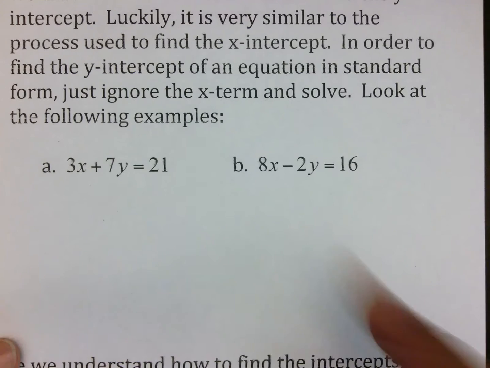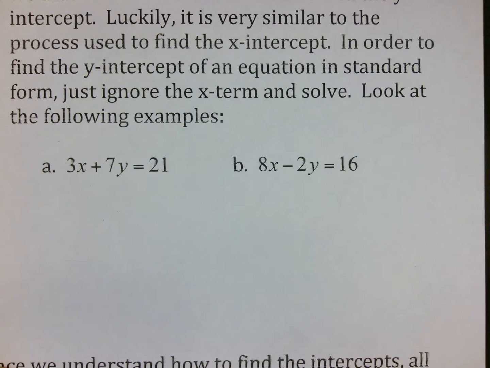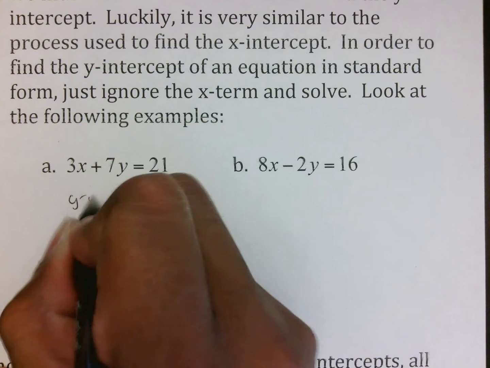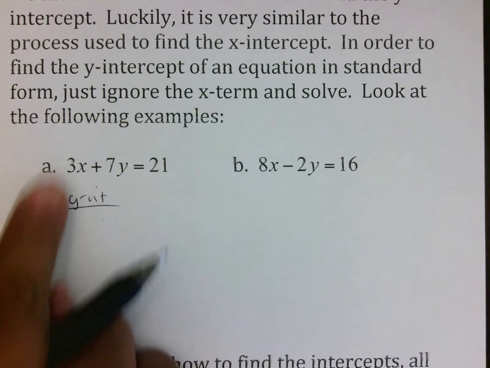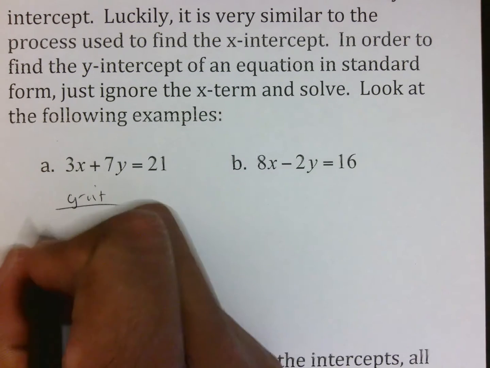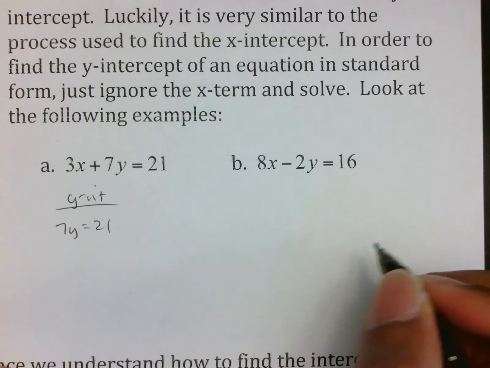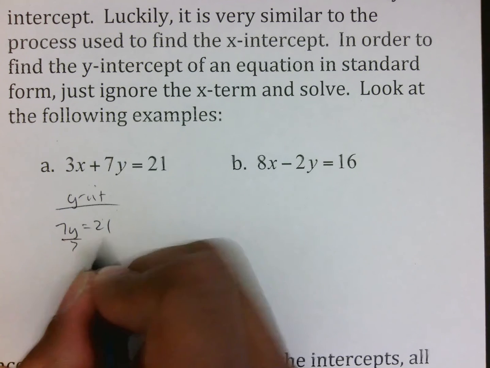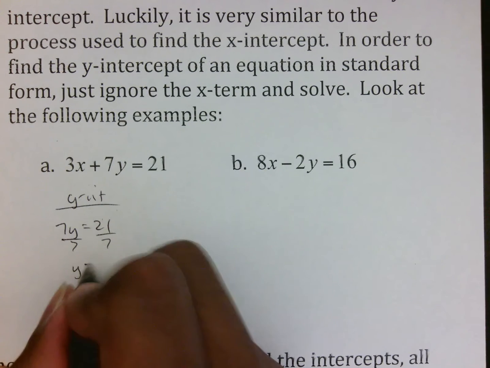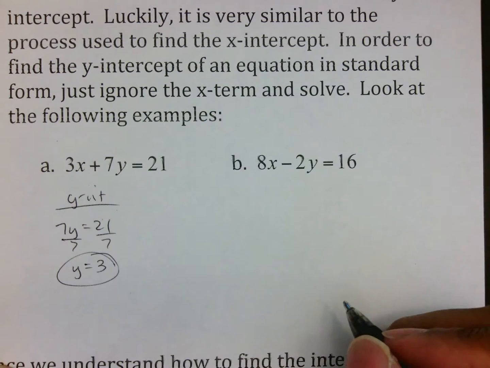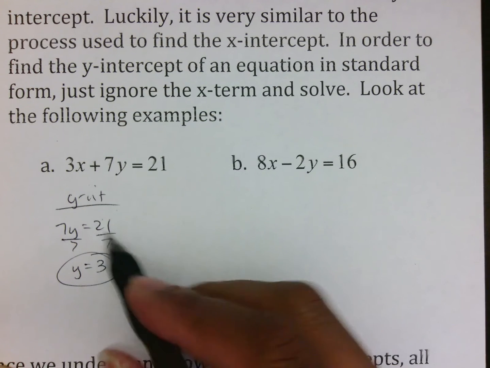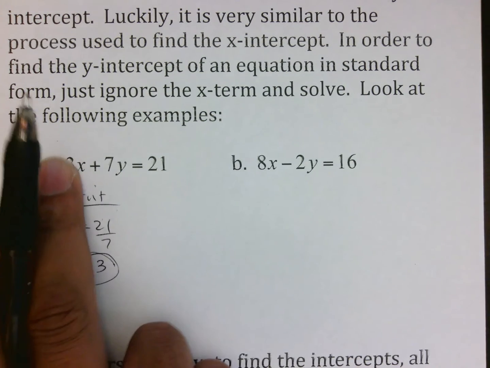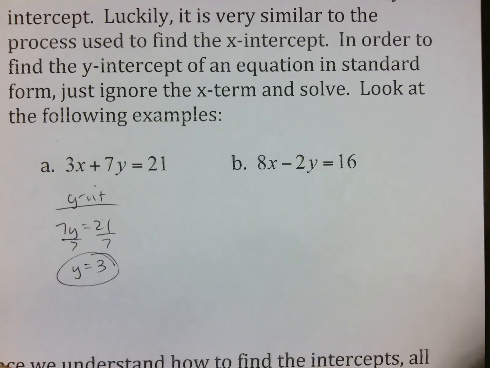We've got 3x plus 7y equals 21. So what we do here is, again, if I want the y-intercept, I cover up my x and ignore it, ending up with 7y equals 21. I then divide by 7, getting y equals 3. That's all. Basic algebra. Ignore the x, write down what's left over, find your value for y.